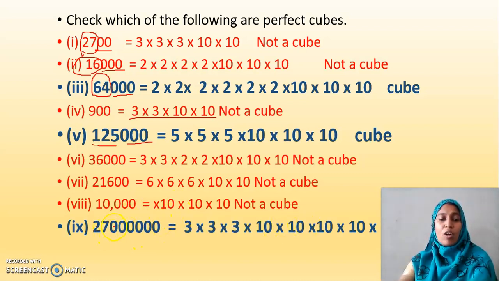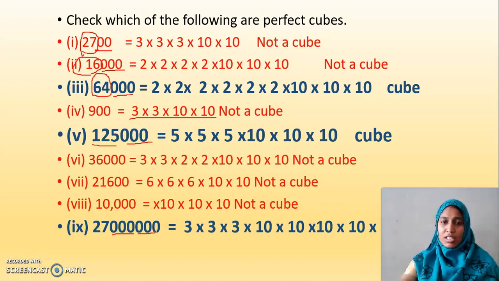See here. Count the number of zeros here. 1, 2, 3, 4, 5, 6. So if I have the number of zeros in multiples of 3. What are the multiples of 3? 3, 6, 9. Even if I have 9 zeros, it's possible to be a cube.